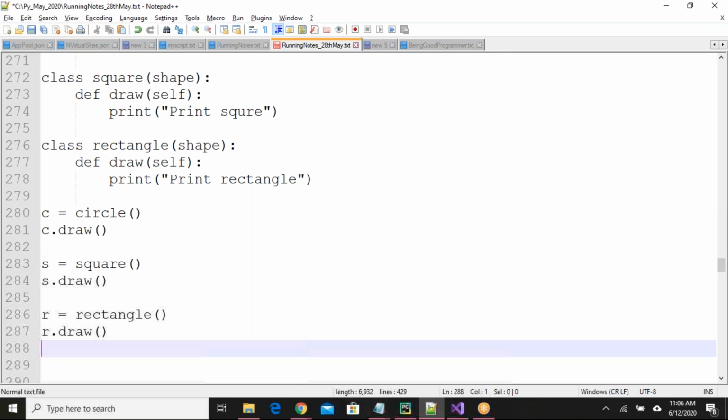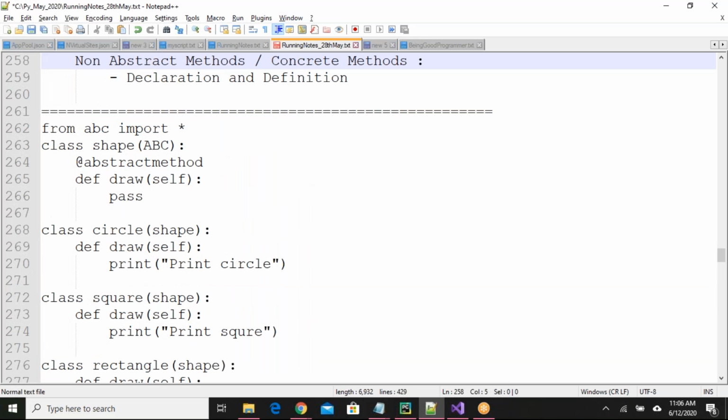Yes, go ahead. Sir, is that star like a wildcard or something? From abc import star, yeah. So abc is one module actually. So how to write modules and how to import modules, there is one session for us. So after discussing a few more topics, I will talk about that. It's like a collection of classes.